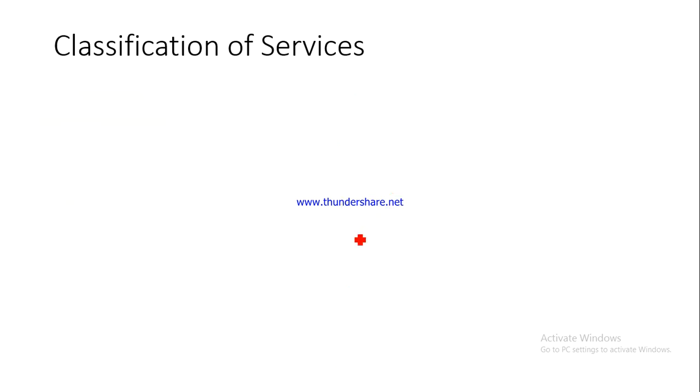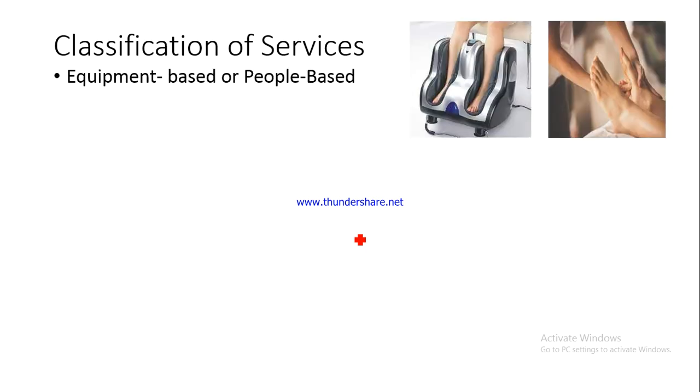Now let's have a look at another kind of classification. There are different types of classification. So now let's have a look at classification from a slightly different perspective. Now have a look at this. Equipment based or people based. What do we mean by this? Have a look at this particular picture.